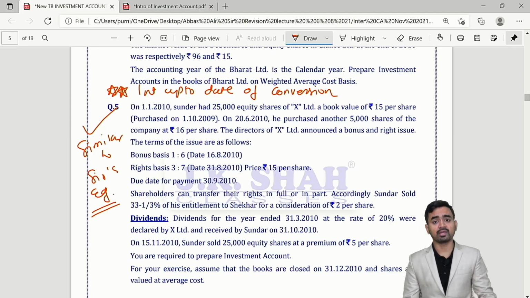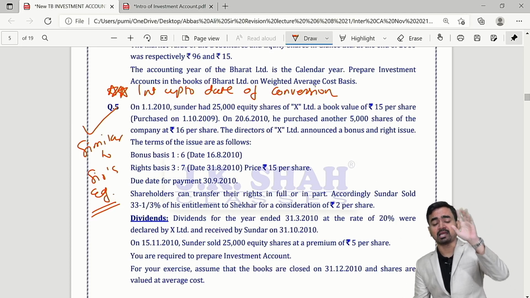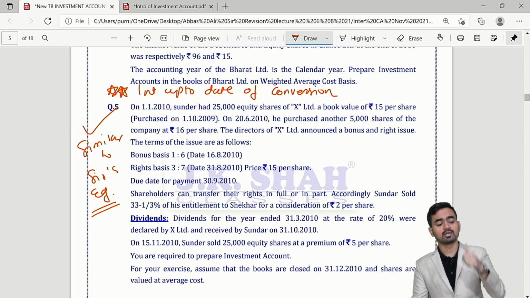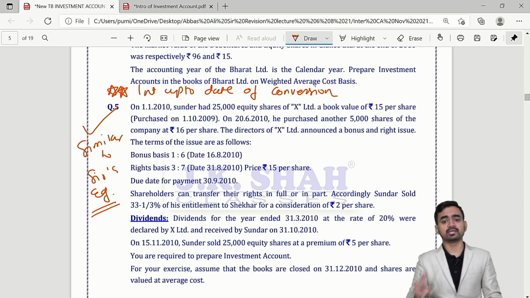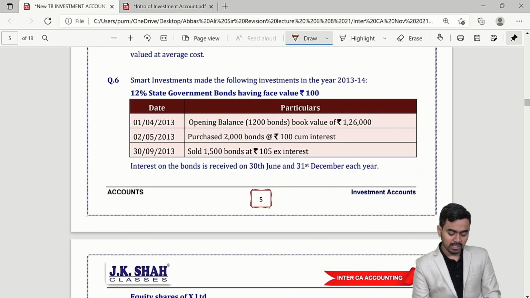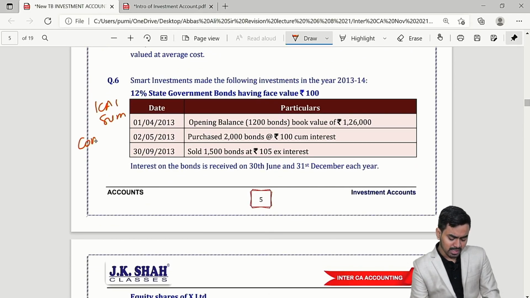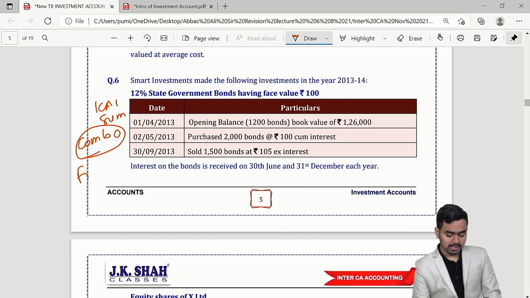If you remember, we have already taken the variable income bearing security entire question: purchase, bonus, right, last year dividend, interim dividend, sale and valuation. The whole sum is based on this. Question number 6 is an ICAI sum. Sometimes the institute asks a combo question, that is fixed plus variable. Is it clear? Not at all difficult, simple.